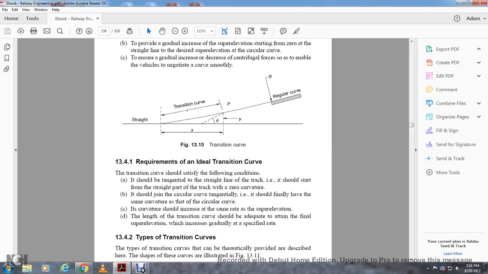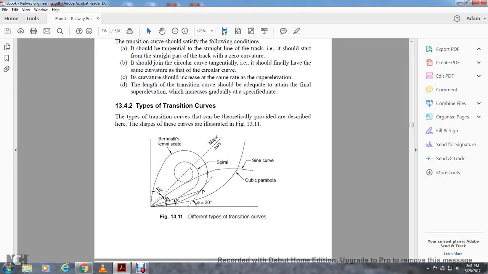The transition curve should satisfy the following conditions. It should be tangential to the straight line of the track, and should start from the straight part of the track with zero curvature. It should join the circular curve tangentially, and should finally have the same curvature as the circular curve. The curvature should increase at the same rate as the super elevation. The length of the transition should be such that the final super elevation is attained, increasing gradually at the specified rate.